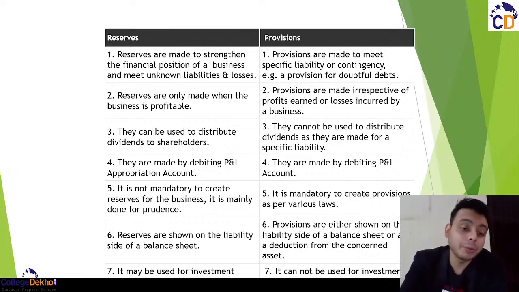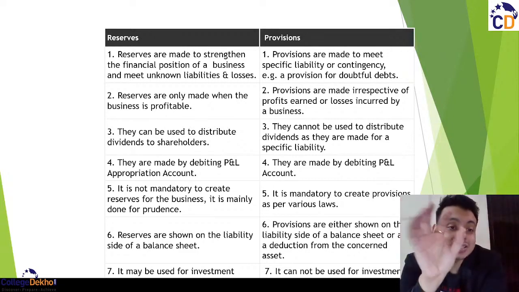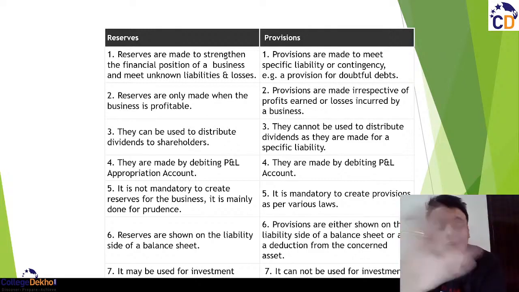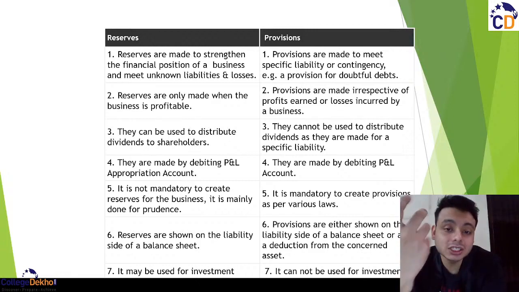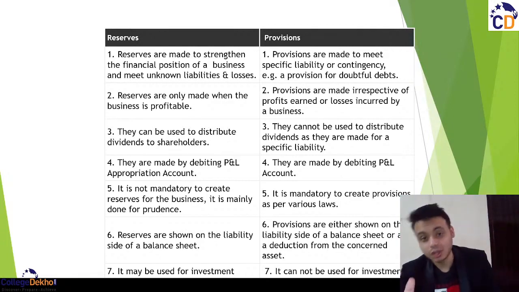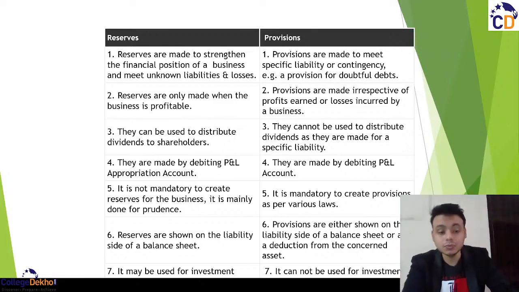ठीक है, appropriation क्यों बोलते हैं? Because these are basically used in an appropriate manner, or these are basically used for some positive aspects of the business to strengthen the company for expansion. But the provisions are basically a charge. Okay, it's a negative charge. कुछ गलत हुआ कंपनी में तो पैसा कंपनी को निकालना ही पड़ेगा.